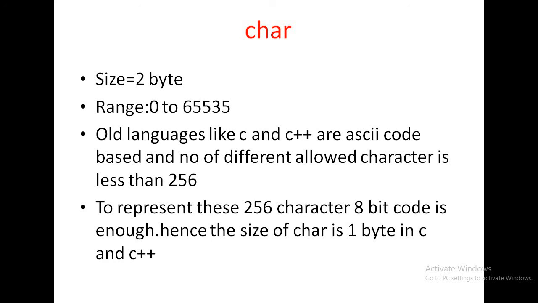If only 256 characters are possible, 8 bits is sufficient because 2 to the power 8 is equal to 256. 8 bits means 1 byte. So size of character data type in C and C++ is 1 byte.